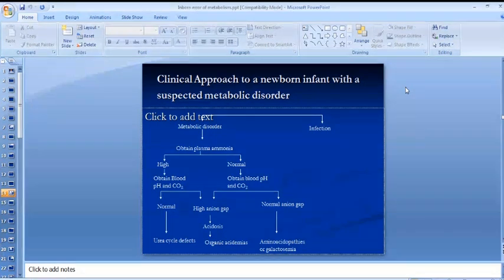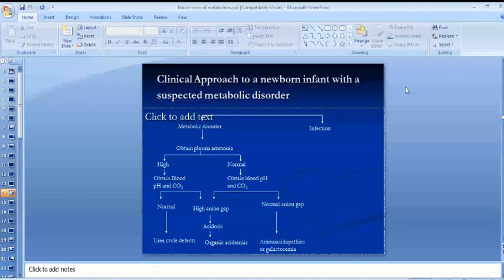And on the basis of plasma ammonia levels, we classify into two major groups: if the plasma ammonia level is normal, or if it is abnormal, that is, markedly raised. So these are the two major categories under the metabolic disorders, that is the disorders with normal ammonia levels and the disorders with high ammonia levels.